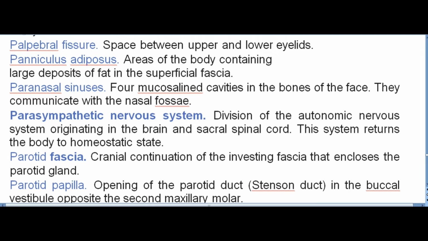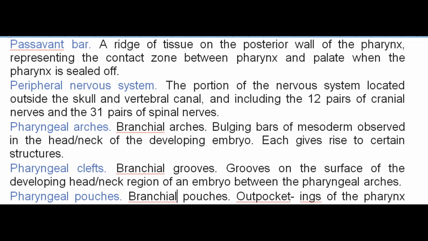Parotid papilla. Opening of the parotid duct, Stenson duct, in the buccal vestibule opposite the second maxillary molar. Passivant bar. A ridge of tissue on the posterior wall of the pharynx, representing the contact zone between pharynx and palate when the pharynx is sealed off. Peripheral nervous system. The portion of the nervous system located outside the skull and vertebral canal, and including the 12 pairs of cranial nerves and the 31 pairs of spinal nerves.